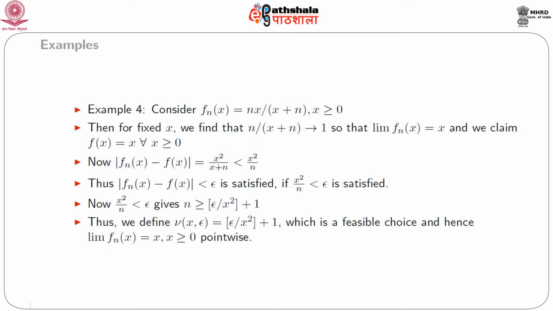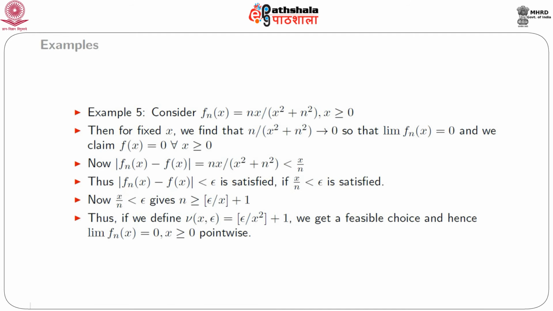Thus, absolute value of f_n(x) minus f(x) less than epsilon will be satisfied if we choose n in such a way that x square by n less than epsilon is satisfied. Now, x square by n less than epsilon gives n greater than or equal to the floor of epsilon by x square, plus 1. Thus, we can define our new N(x, epsilon) as the floor of epsilon by x square, plus 1, which is a feasible choice, and hence the limit of f_n(x) equals x for x greater than or equal to 0 pointwise.